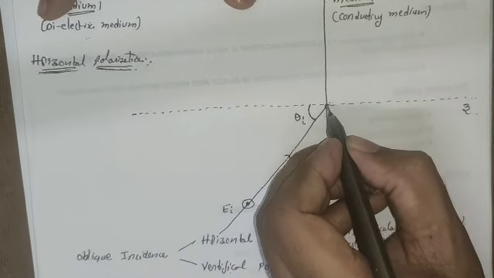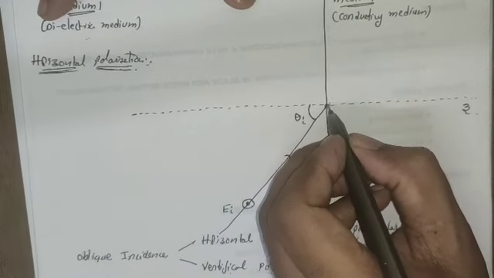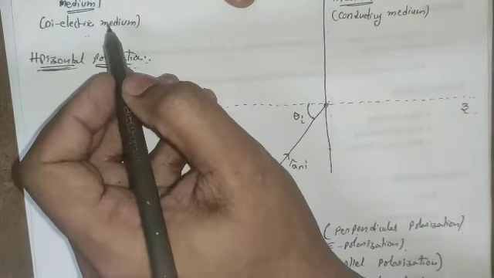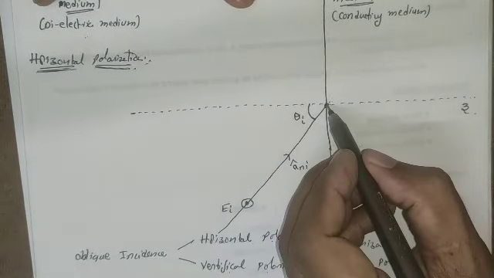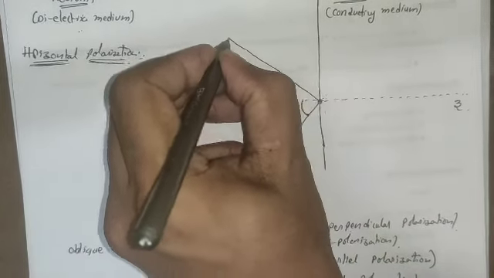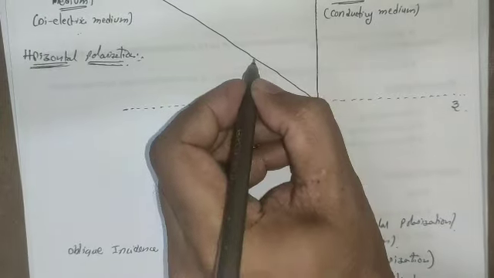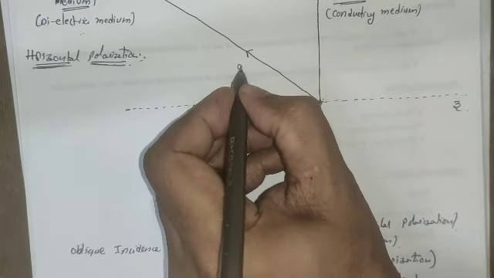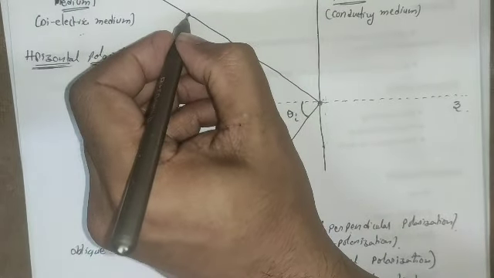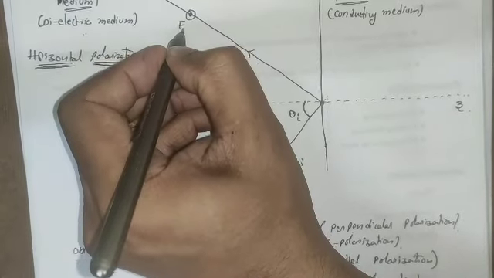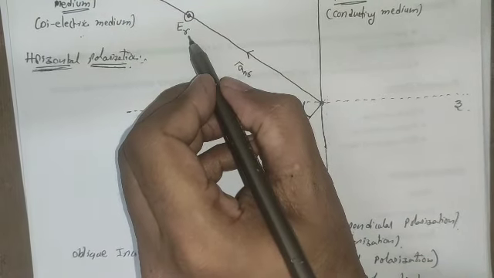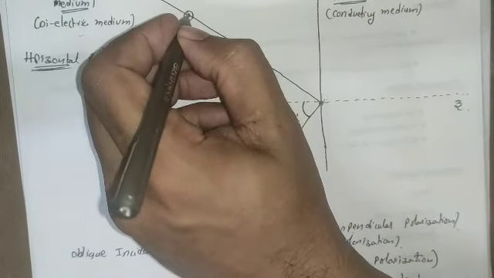Whenever the electromagnetic wave strikes at a point, it has to penetrate into medium 2, and at the same time it has to reflect back into the same medium, which is medium 1. Let us take this as the reflected wave. Just imagine this direction indicates the direction of the reflected wave, a_r. Here this is the direction of the reflected electric field. Since it is the incident electric field, this should be the reflected electric field, and its direction will be the same.